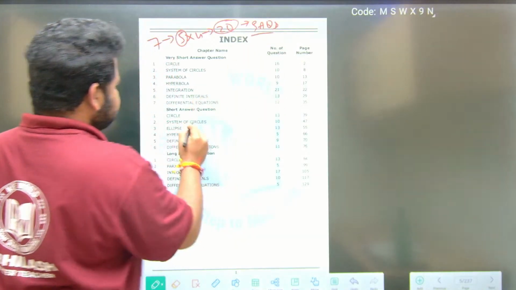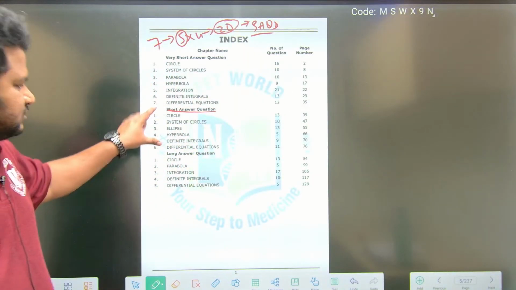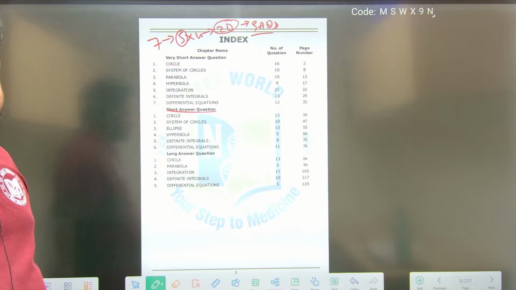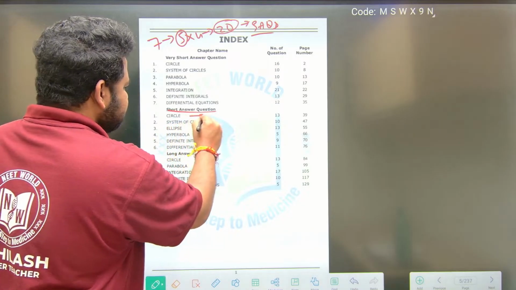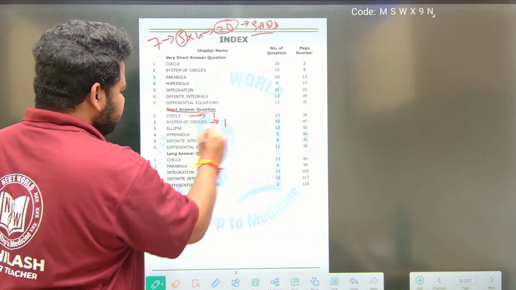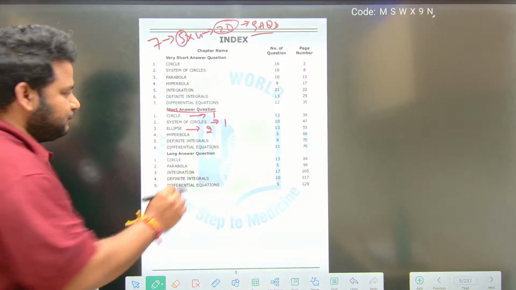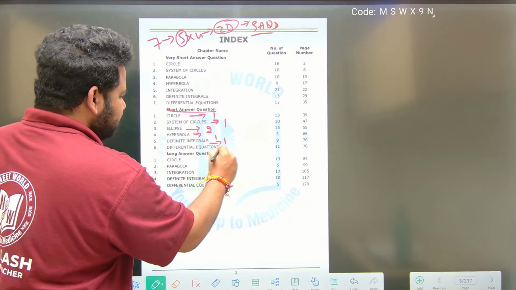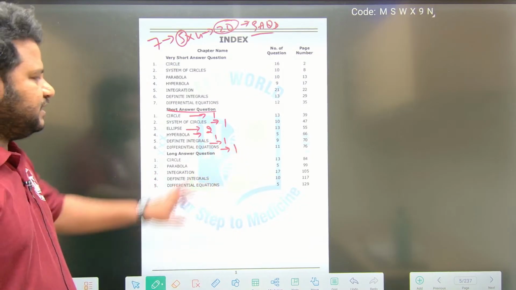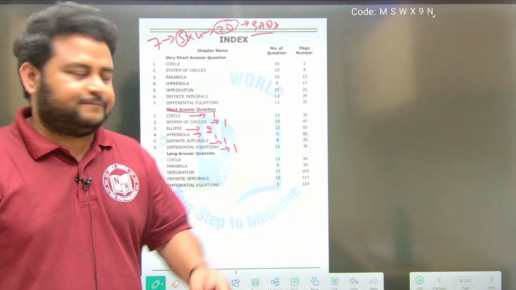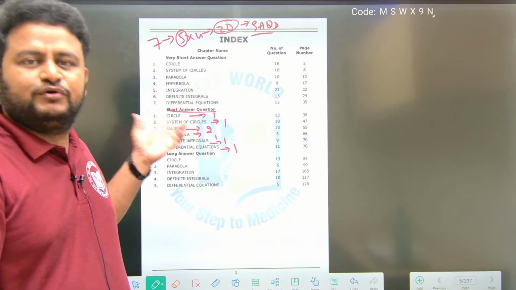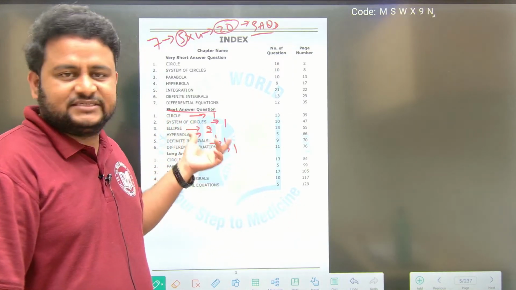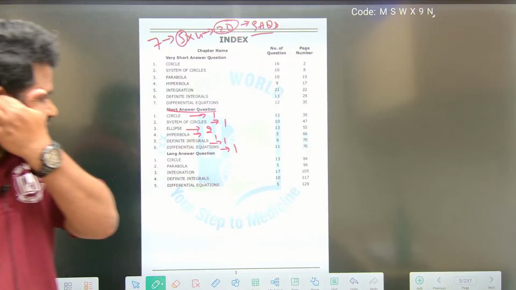Now these are the SAQs that we have. These are the chapters: circles, system of circles, ellipse, hyperbola, definite integrals, differential equations. From circles you will get one SAQ, system of circles 1, and ellipse you will be getting 2 SAQs, a very important chapter for SAQs. Hyperbola 1 SAQ, definite integrals 1, and differential equations 1. So a total of 7 SAQs, out of which you have to attend 5. Ellipse SAQs are very easy, so you can attend 2 out of 2 from ellipse also. And circles, since you have done LAQs, doing SAQs will be very easy. Clear, friends? Now let us start with the circles SAQs.